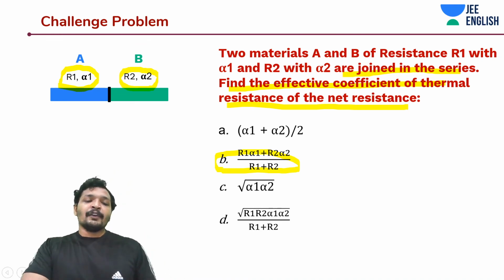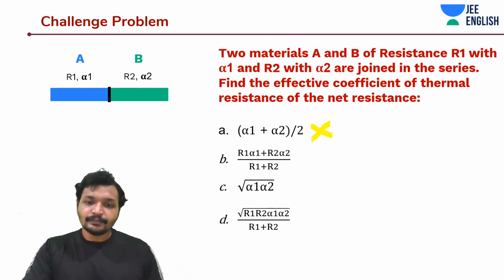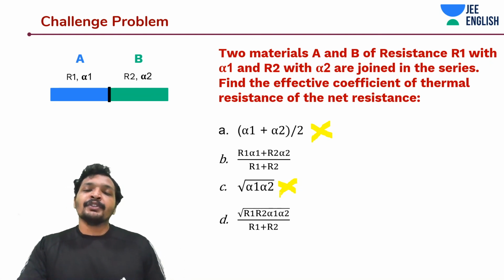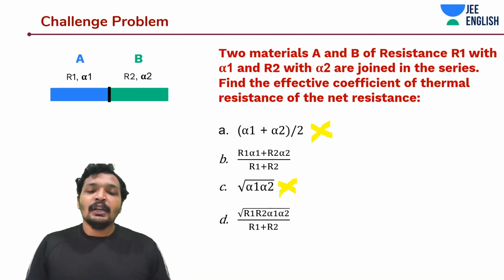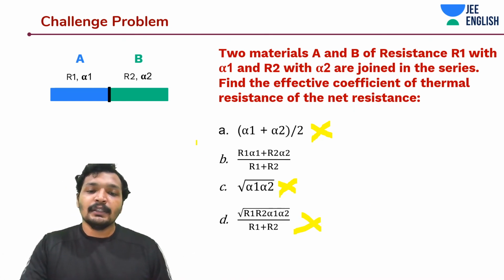You can't add alpha 1 and alpha 2 and divide it directly by 2, for a series combination of resistance. So this is a false one. And neither would this hold true, because there is no opportunity to take an under root. So these two are also false then. So the answer should be B, that way as well.